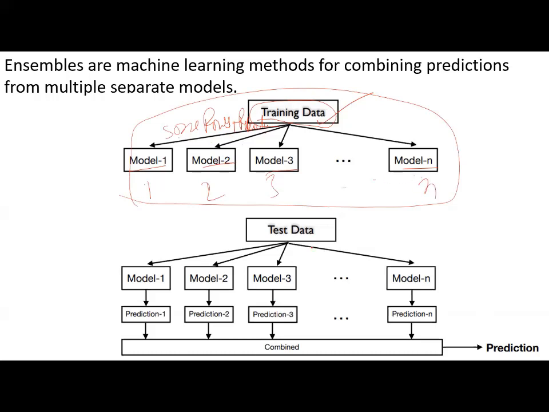Now test data is applied, and model 1 gives you one prediction, model 2 gives you another prediction. Similarly, we will get n predictions, and we combine all these predictions into one by voting or averaging. Another one is called weighted average. We'll discuss all these 3.